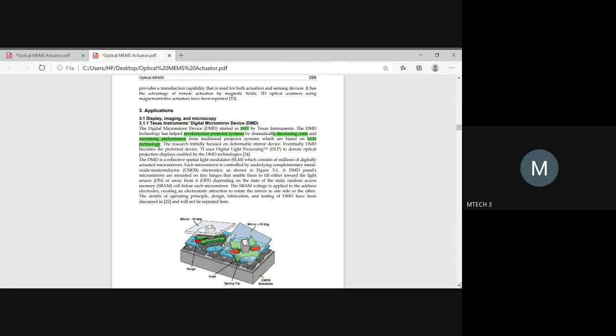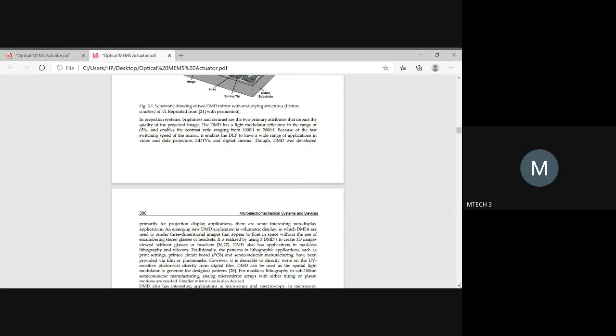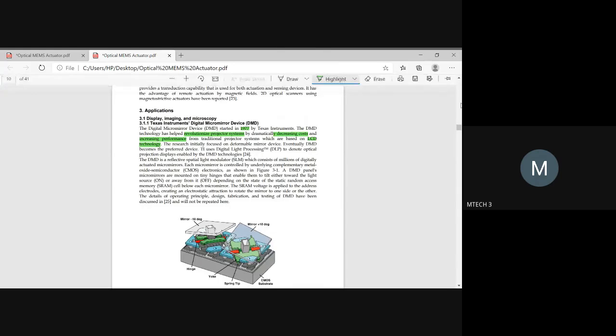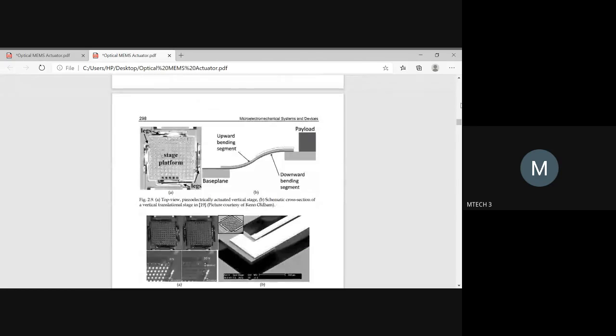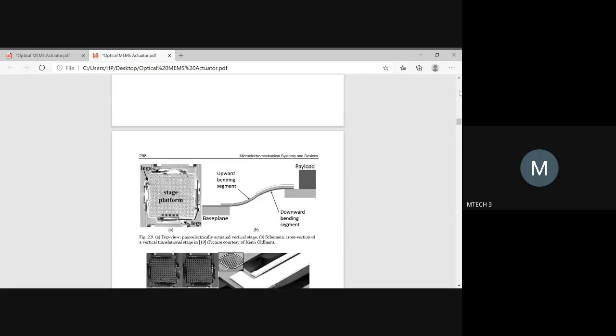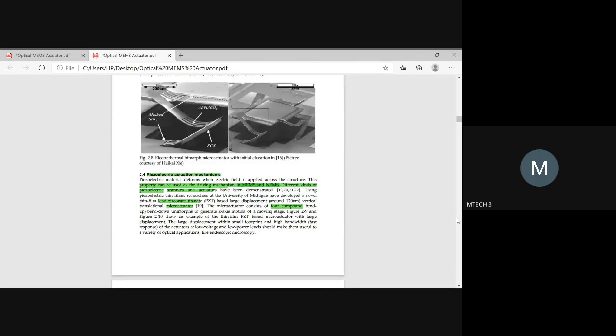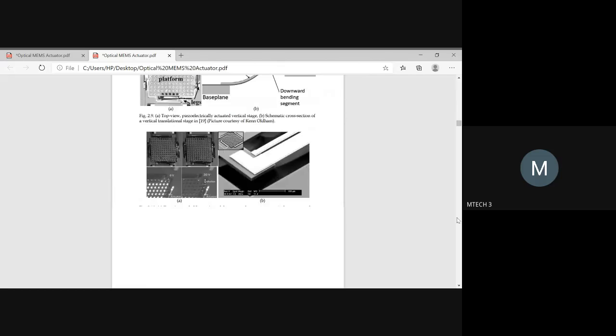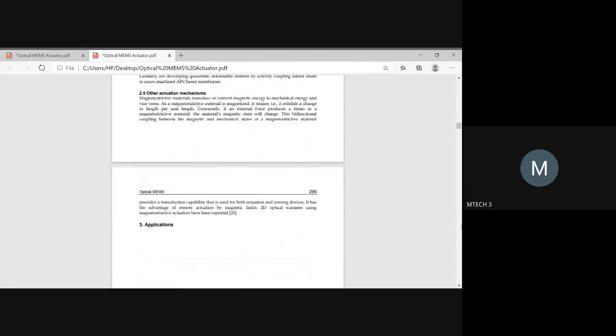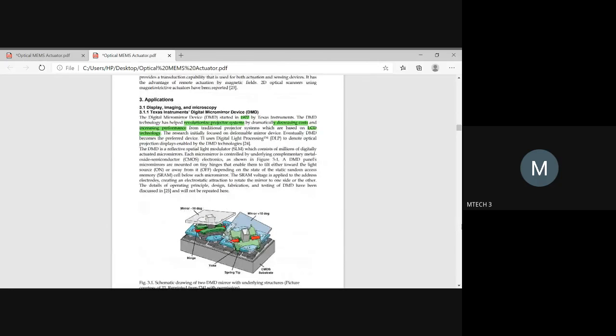They have just given the working phenomena of this DMD. Why I'm telling you? Because you have optical MEMS applications also. You can tell any application related to optical MEMS. So now you're aware from when this optical MEMS came into picture, which type of mechanisms are involved depending upon different input stimuli. So you can select which one is the best as per your requirement. Once you are aware about the mechanism, you can focus on the application part. So first one is we dealt with the DMD.